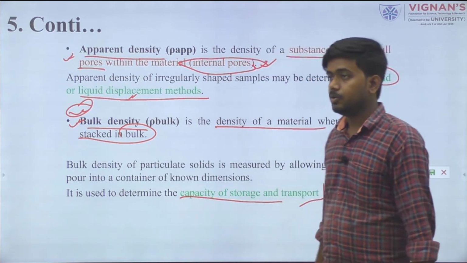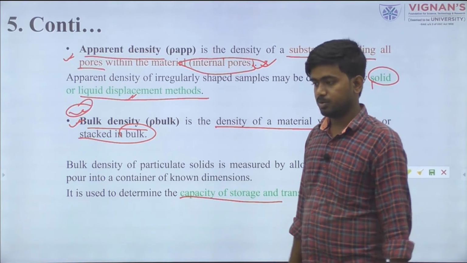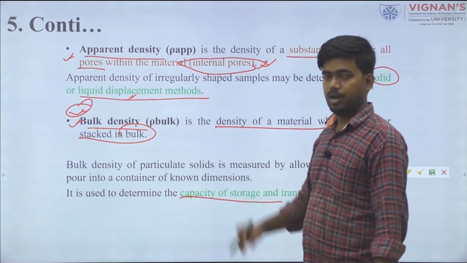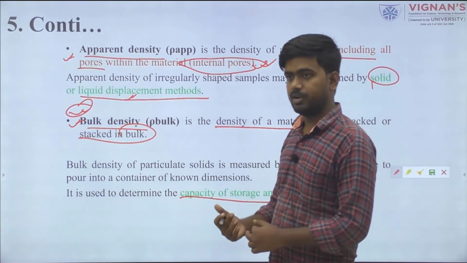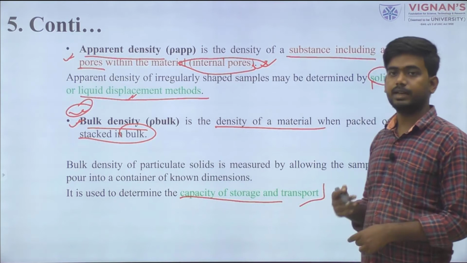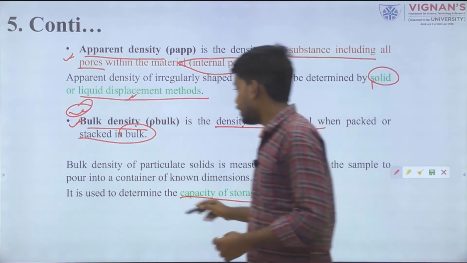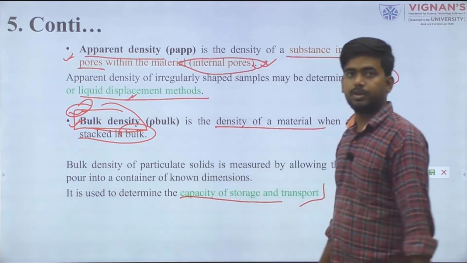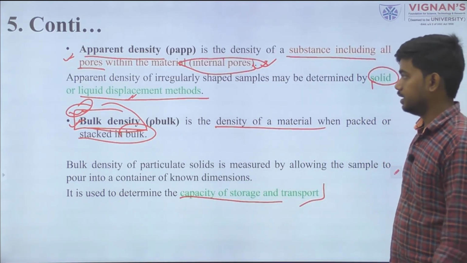It is not always possible to determine the material density, true density or apparent density, so we always prefer bulk density for analysis. Bulk density is an important factor in any type of material, especially food material.